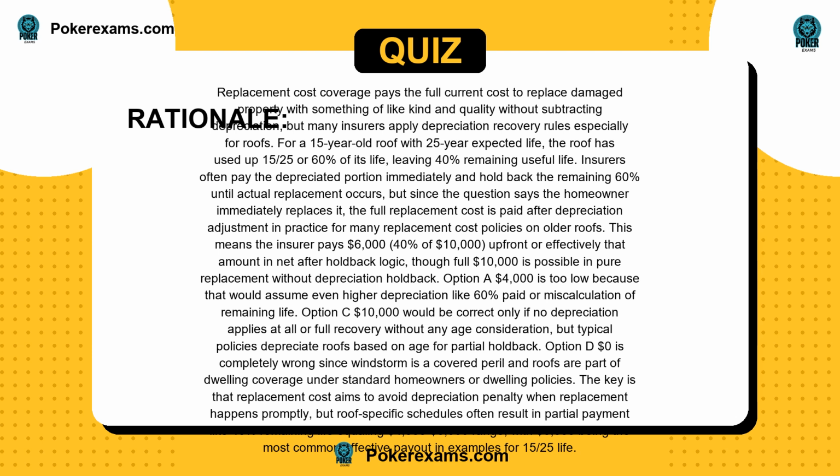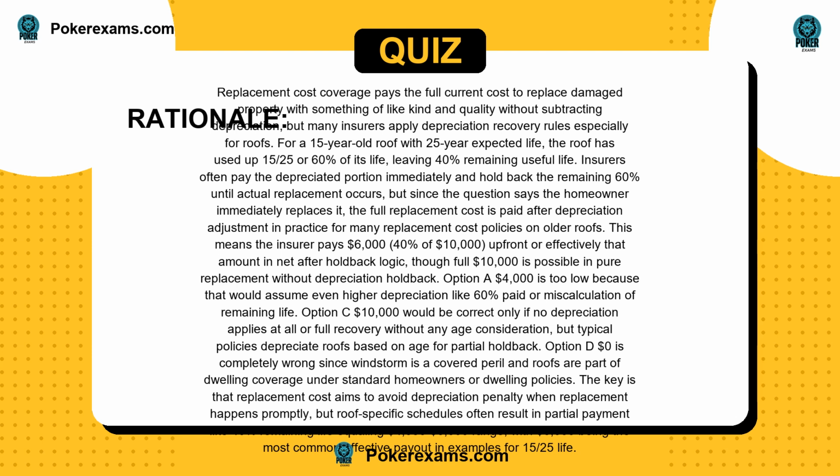This means the insurer pays $6,000, 40% of $10,000, upfront or effectively that amount net after holdback logic, though the full $10,000 is possible in pure replacement without depreciation holdback. Option A, $4,000 is too low because that would assume even higher depreciation or a miscalculation of remaining life. Option C, $10,000 would be correct only if no depreciation applies at all or full recovery without any age consideration, but typical policies depreciate roofs based on age for partial holdback.